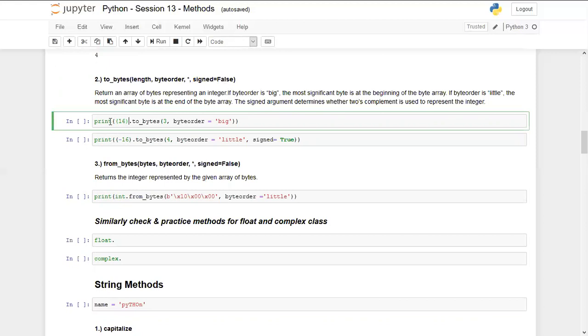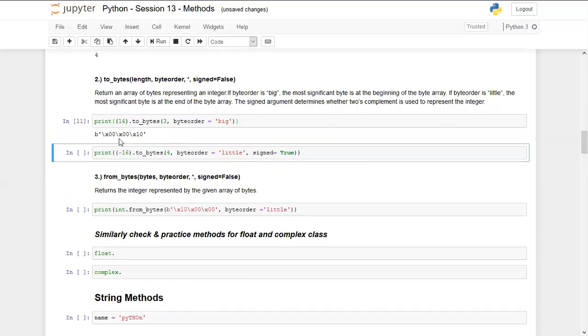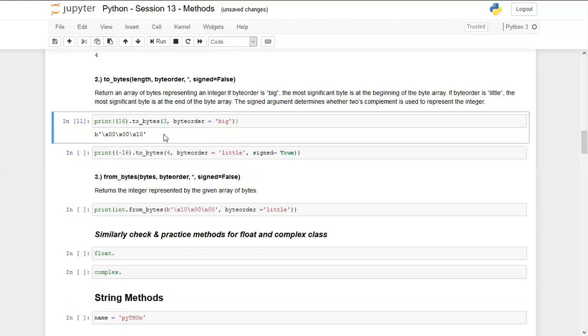So now we have a number which is 16 and I want to convert it into bytes. Just focus on the syntax. I'm giving it in the brackets and then I'm writing dot to_bytes, and this is the length of bytes I want as the output. Byte order is used to specify, and it takes 2 values, one is big and one is little. Big is used if you want the output, like, let me just run it. You can see it is returning the output as bytes.